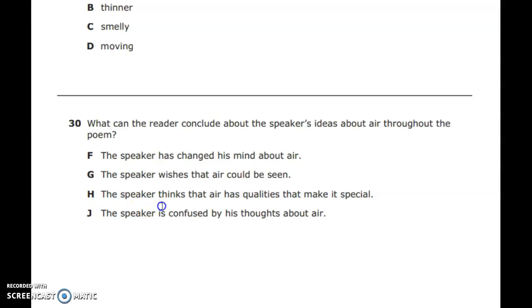H, the speaker thinks that air has qualities that make it special. Yes, because he talked about all the different things that represent air, how air smells and feels, things like that. So H could be our answer. J, the speaker is confused by his thoughts about air. No, that is not what we get from this. So our answer here is H.